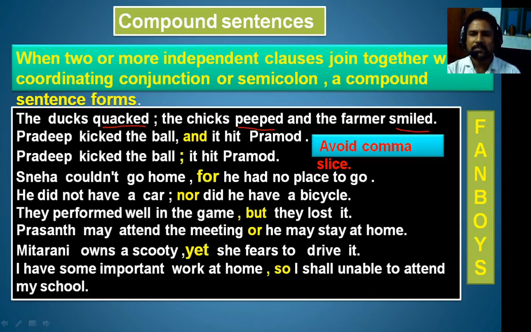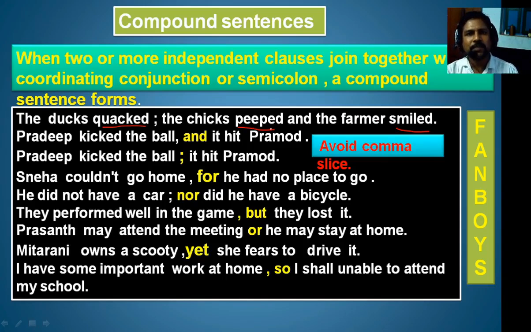Now look at this: the three clauses are joined with and, and a semicolon. And is a coordinating conjunction. All three clauses are independent, because these clauses do not depend on any other clause. The dogs quacked gives a full meaning.